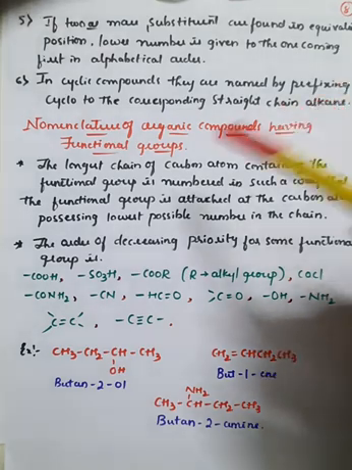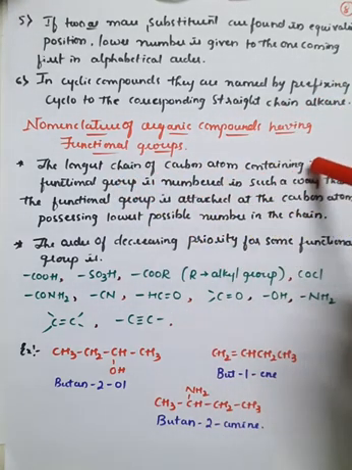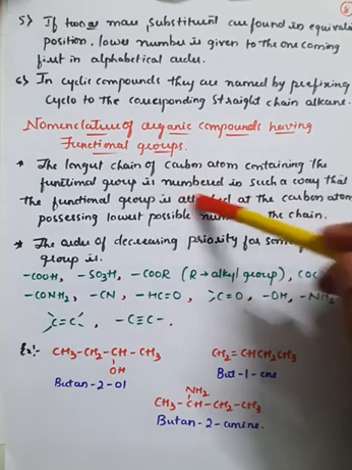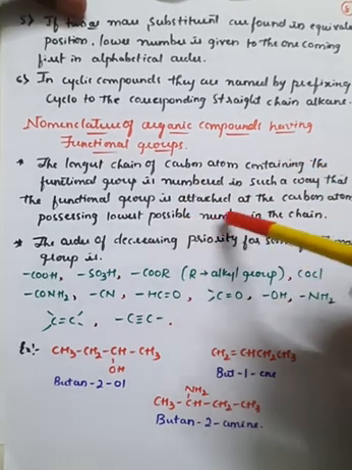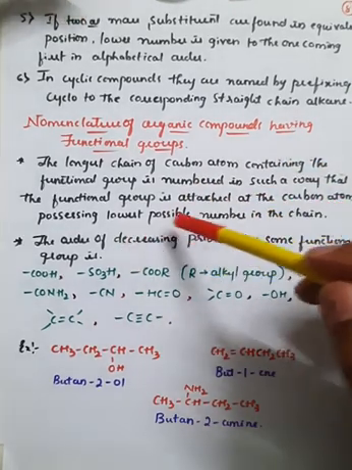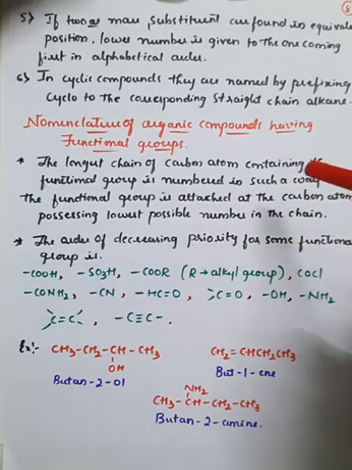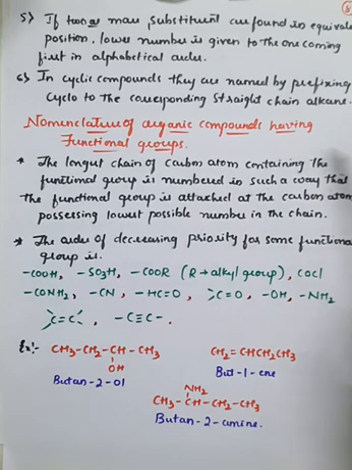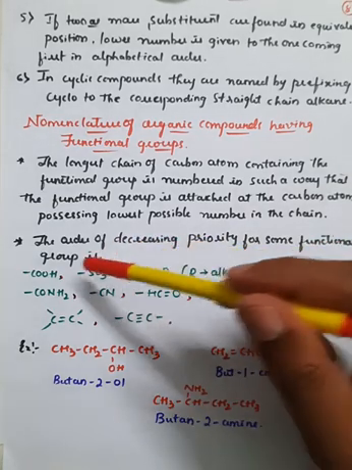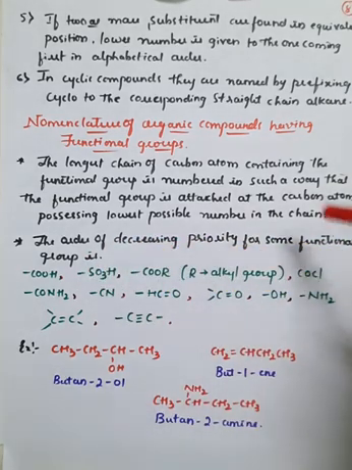One is the longest chain of the carbon atoms containing the functional group is numbered in such a way that the functional group is attached to the carbon atom possessing the lowest possible number in the given chain, right? Which means the numbering is done in such a way that whatever functional group is attached to the main chain, or the parent chain, it must get the lowest possible number, right? And the order of decreasing priority of some functional groups.